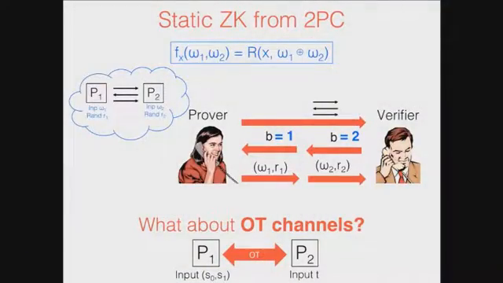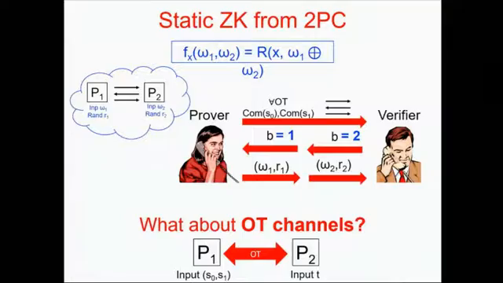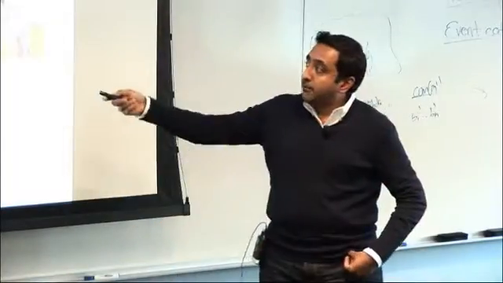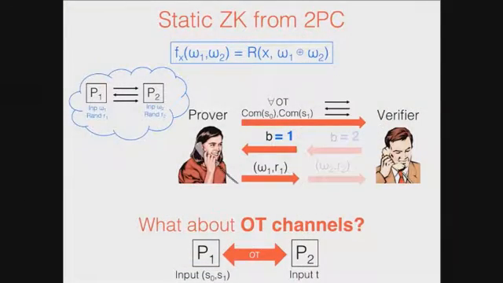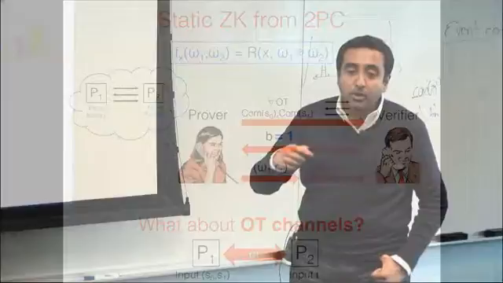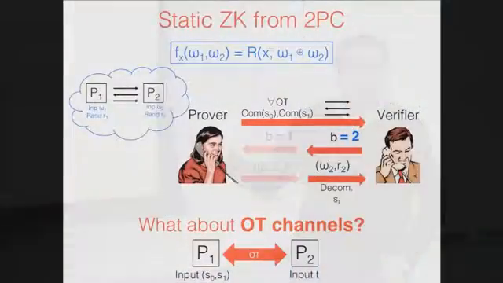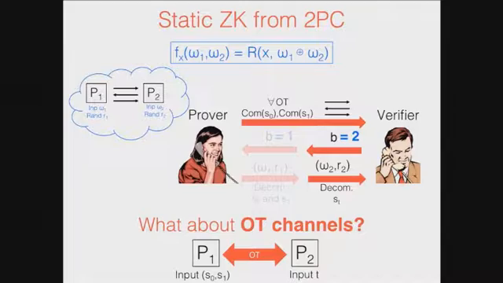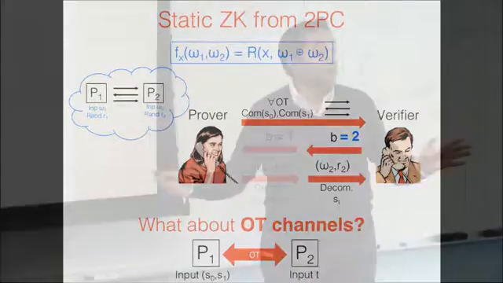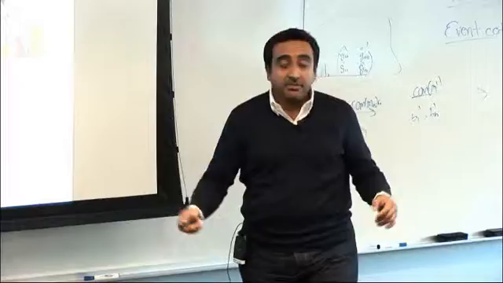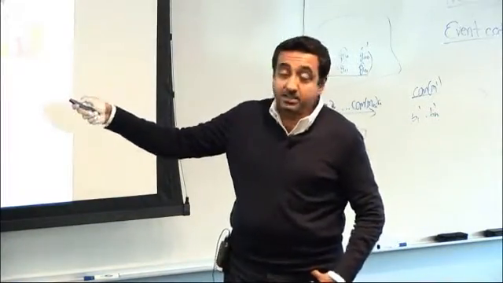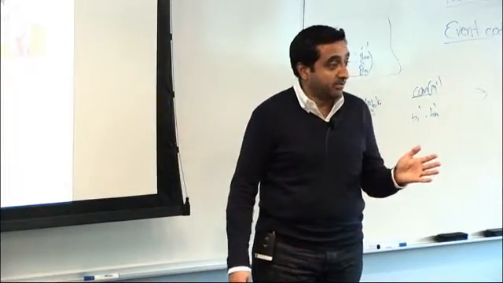Now, I'm going to incorporate it here by, for every OT, making the prover commit to these two inputs separately. For the b equals 1 case, where I open P1's view, that is P1's input and randomness, I'm going to decommit both of these. But for the other one, I'm only going to decommit ST. And this simple trick will help you encode the oblivious transfer, and the only thing I have used is commitments, which can be based on one-way functions.